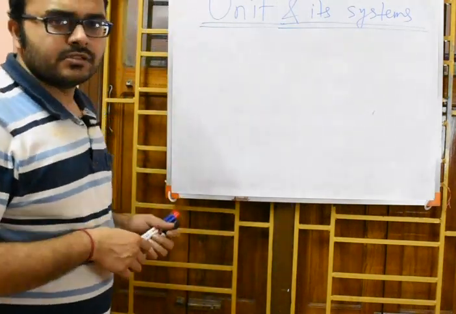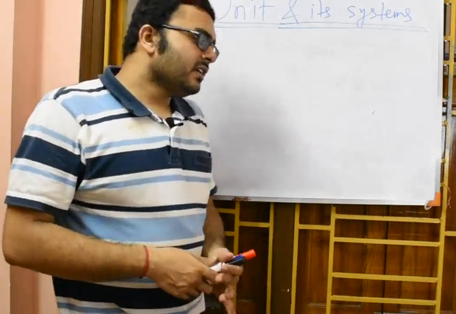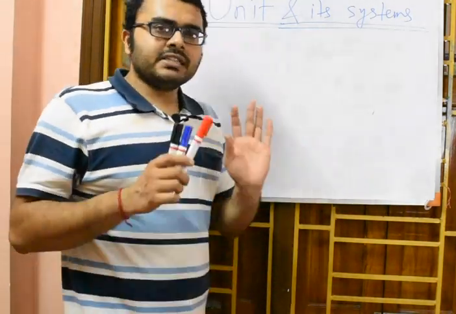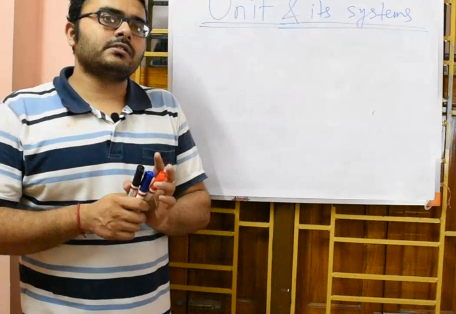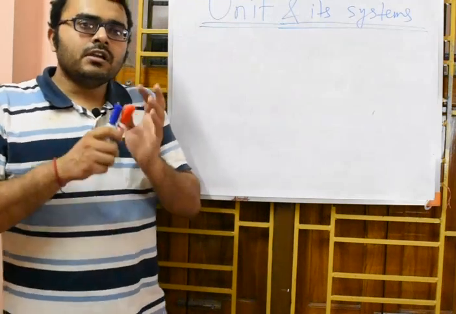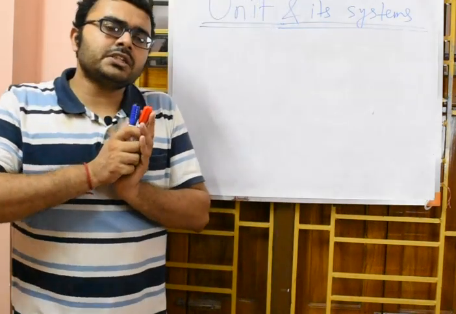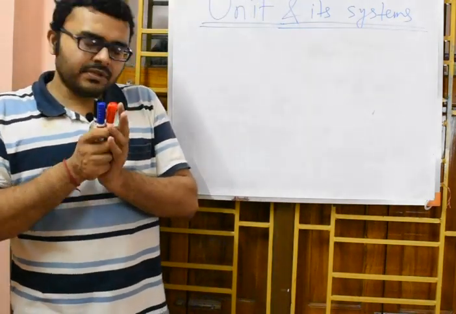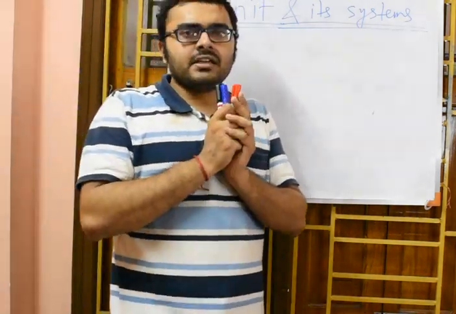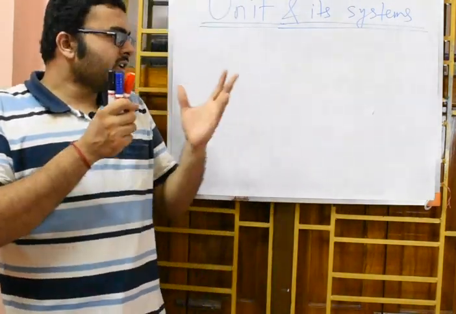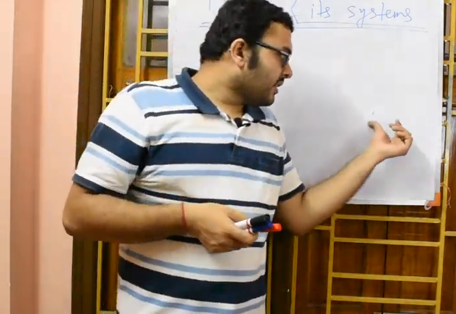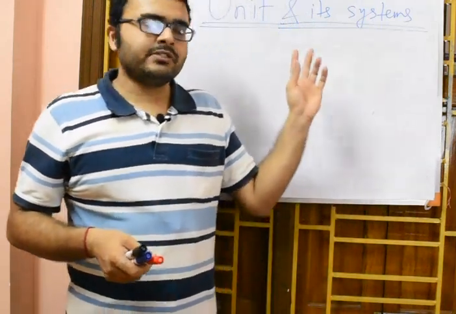I have given the definition there, that a unit is a standard quantity with which you compare a quantity of the same kind. I have given you some examples in the previous class. If you have not seen the previous class, you may just see it. I think it will be pretty clear to you what a unit is.